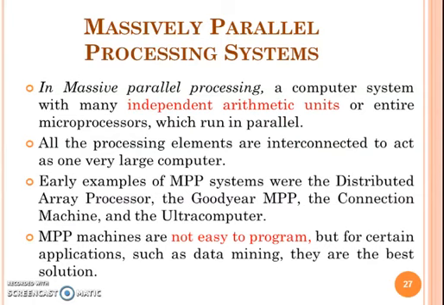The last one, massively parallel processing systems. In this, each computer system has independent arithmetic units. All the processing elements are interconnected. The examples of MPP are the distributed array processor, Goodyear MPP and the connection machine.